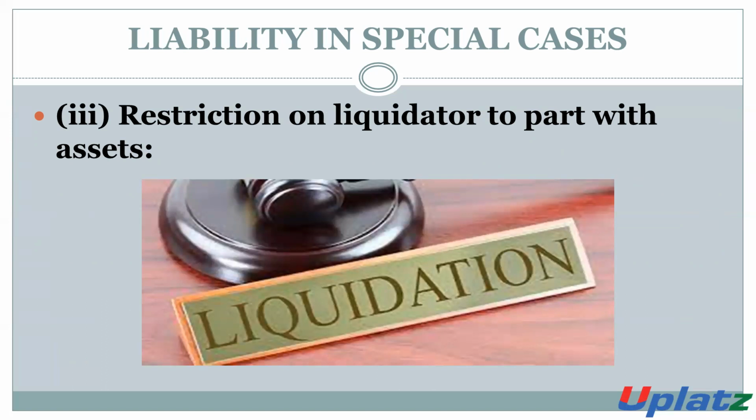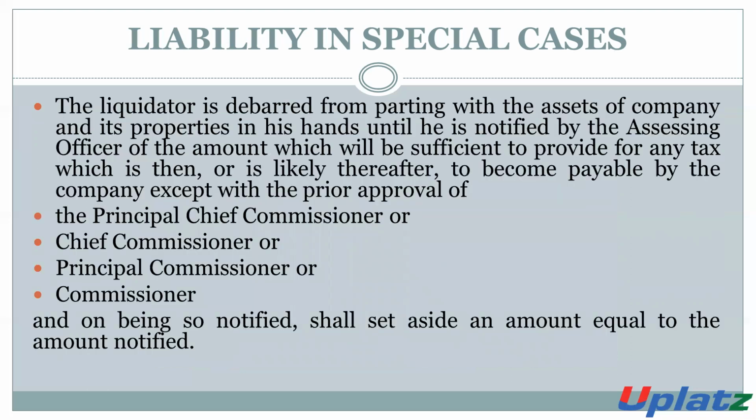Restriction on liquidator to part with assets. Restrictions on the liquidator in respect of assets. The liquidator of such a company is debarred from parting with the assets of the company and its property in his hand until he is notified by the AO of the amount which will be sufficient to provide for any tax which is payable, or is likely to be payable, by the company, except with the prior approval of.